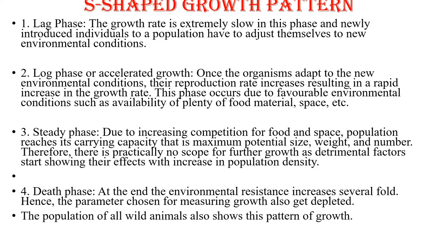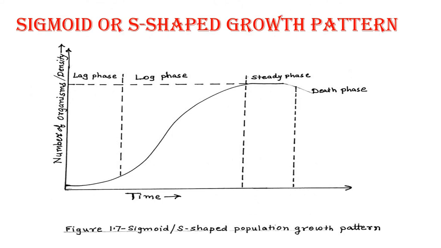Lag phase: the growth rate is extremely slow, and in this phase the newly introduced individuals to a population have to adjust themselves to the new environmental conditions. That is acclimatization of the organism to the new environmental conditions, and due to this adjustment the growth rate is slow. That part is shown here by the lag phase.